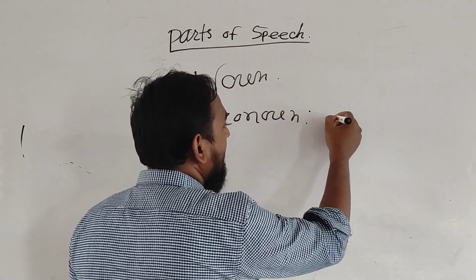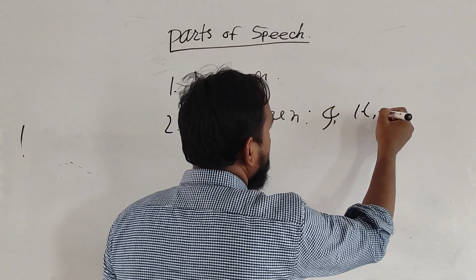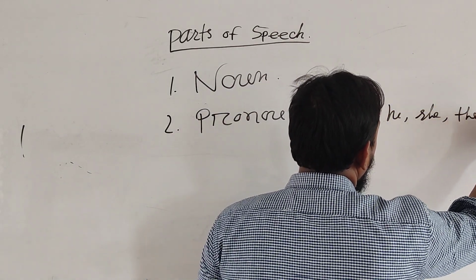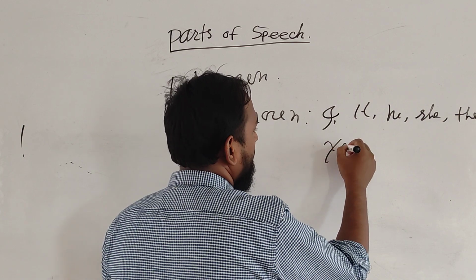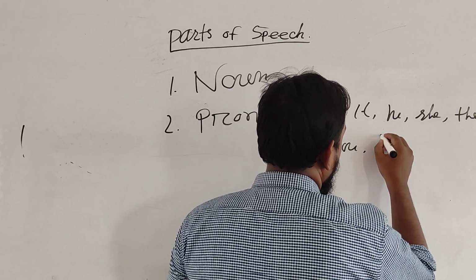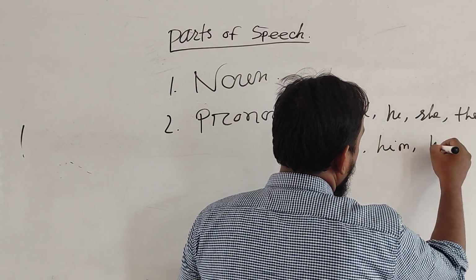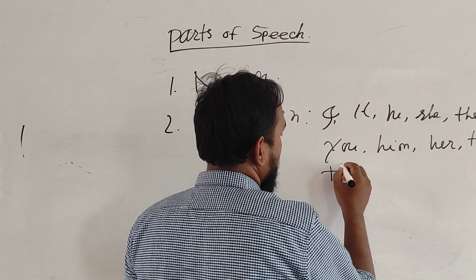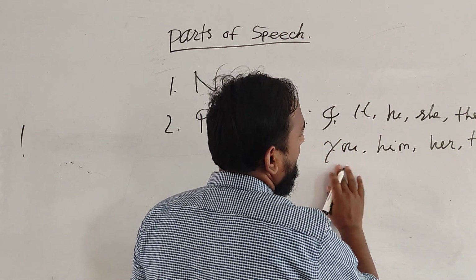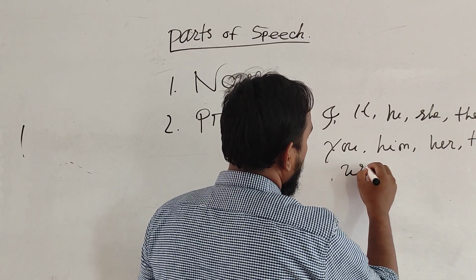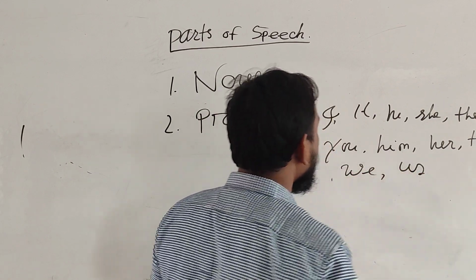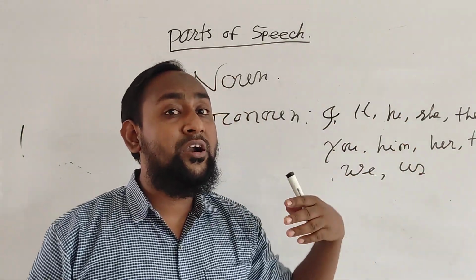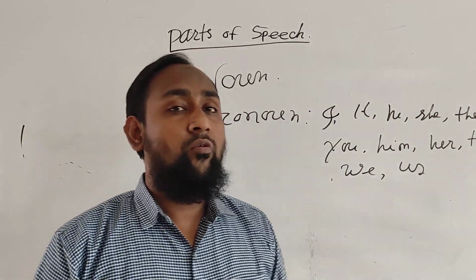We can use I or he, she, they, you, or you can say him, or her, or them, or their, or you can use they, them, we, us. This is some kinds of pronoun. This is called the personal pronoun. You know that very well.